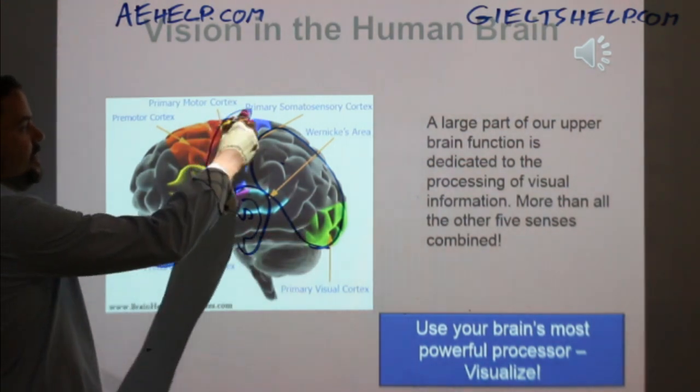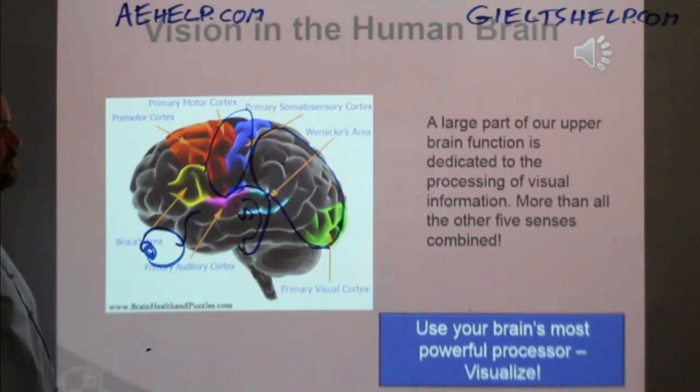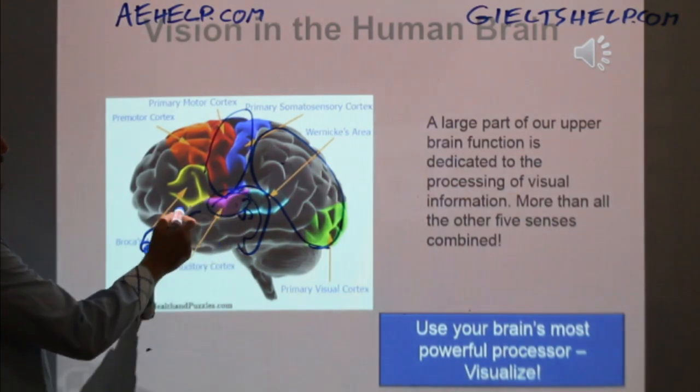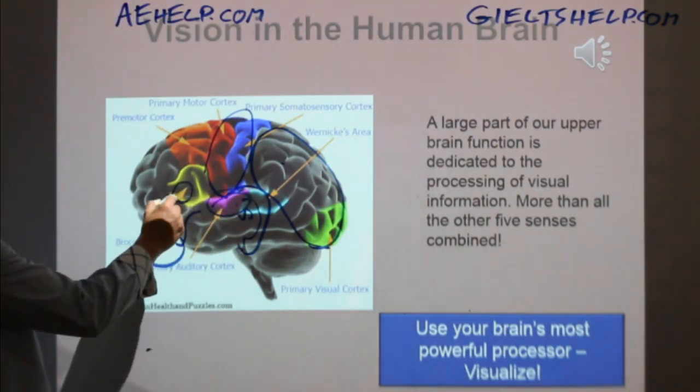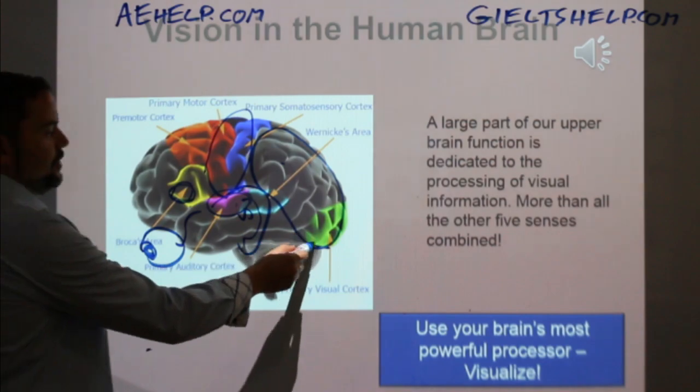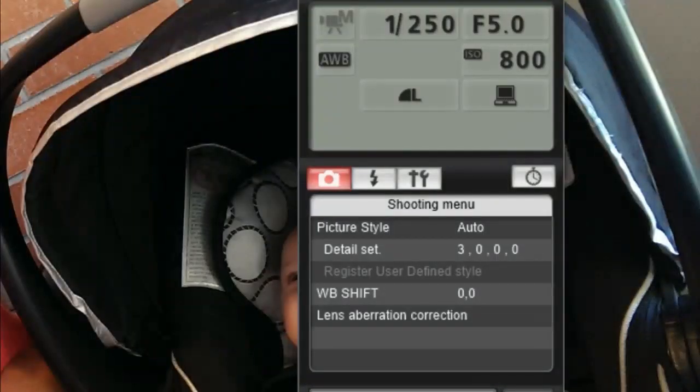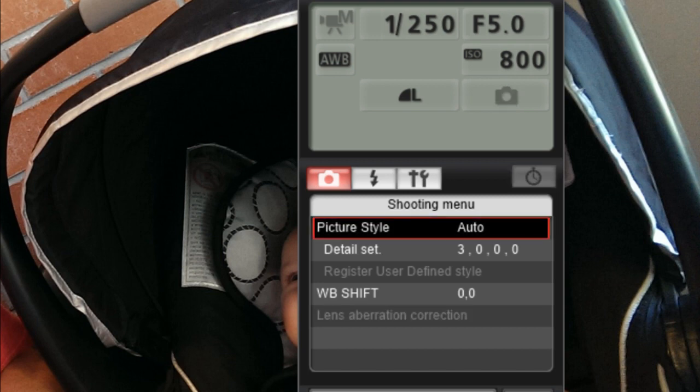This system here is for your motor control, okay? Controlling your muscle movements and your feeling, your touch sensation. This is for your hearing. And there's a very little part inside here for smell. This part here that's for your vision is just as big as all of the other ones combined. Okay? So it's a massive processing system.